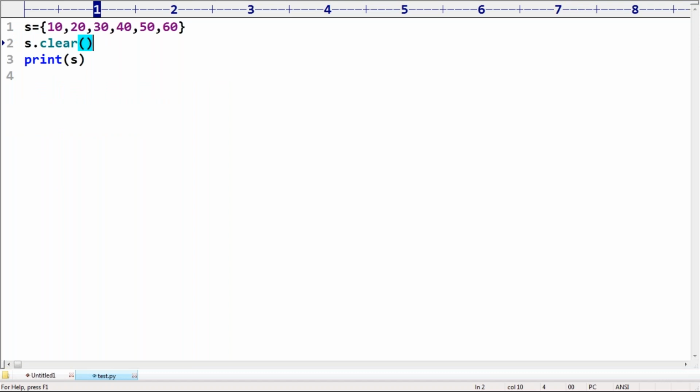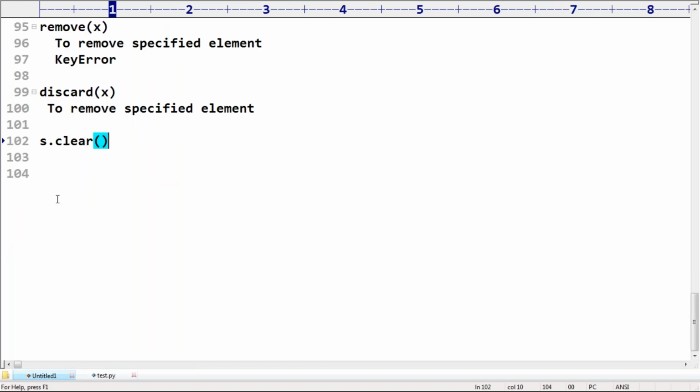All these methods are related to removal. Next, add method and update method are related to adding. Okay, now can I use the word that a set is dynamic or not? Dynamic means based on our requirement, we can increase, we can decrease.